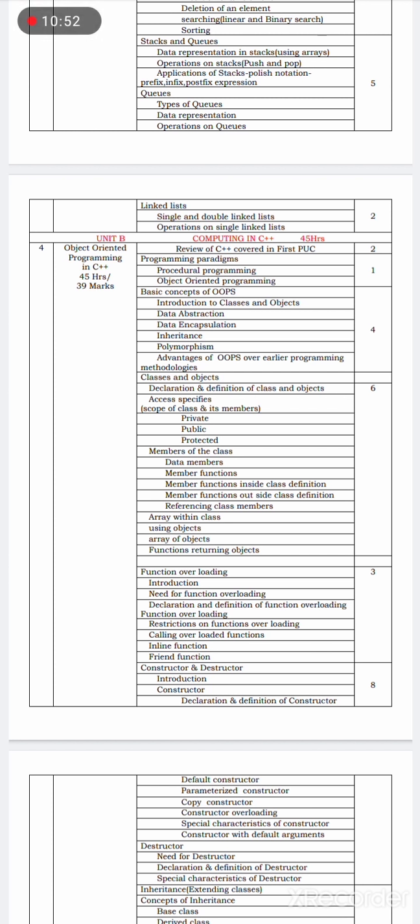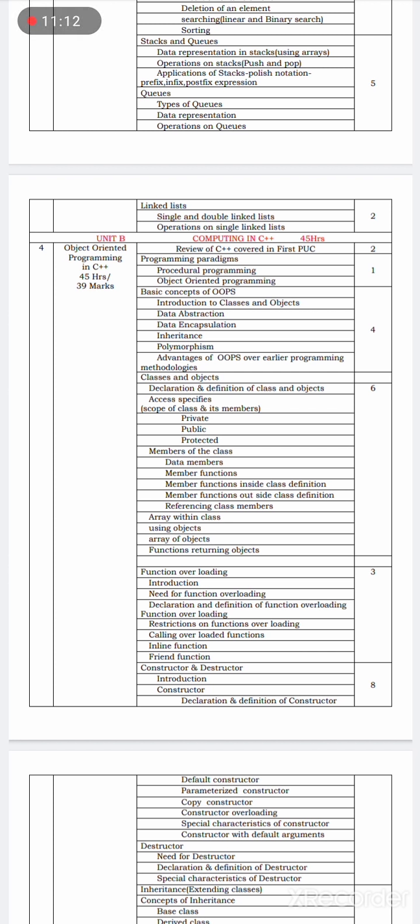Next, in this same unit, we are going to study how to declare a class and how to write a definition for a class. What is an access specifier and how do access specifiers work: private, public, protected. These are the access specifiers.